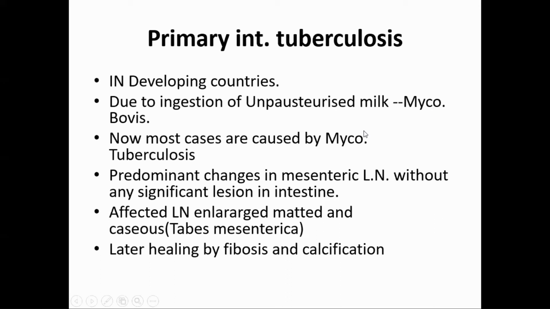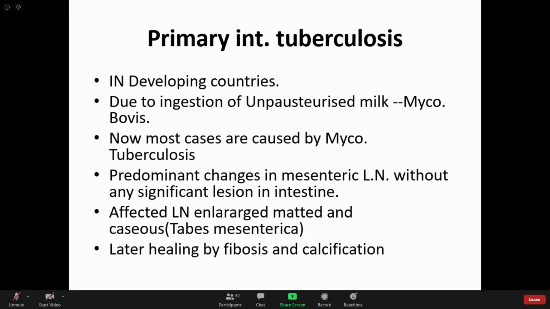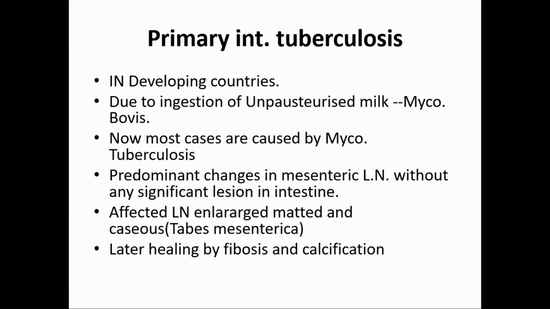Most cases are caused by Mycobacterium bovis. Now this is almost gone, as I told you, because we don't take unpasteurized milk. So Mycobacterium tuberculosis is the most common cause. Predominantly changes are in the mesenteric lymph node without any significant lesion in the intestine. Like in lung, you get a parenchymal lesion in the lung. In the lung tissue, you will get a lesion, granuloma, as well as in the lymphatic drainage lymph node.